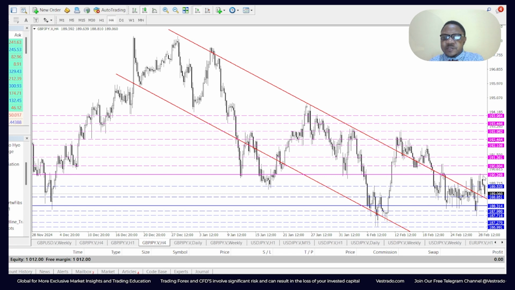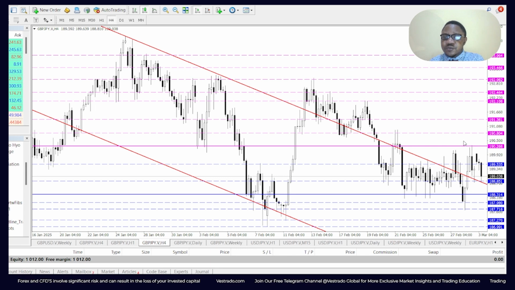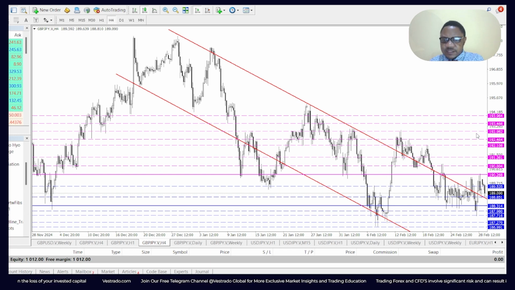Now, on the flip side, if price breaks past a key resistance level, which corresponds to an order block, you see a nice significant swing low here. See price reacting to the same level around here, also here and here. If it breaks very strongly past the resistance border of 190.26, it could touch 190.80. If it goes way above that, 191.36, also above that 192.10, 192.46 or 192.98. Now, is it going to go as high as 193.46?